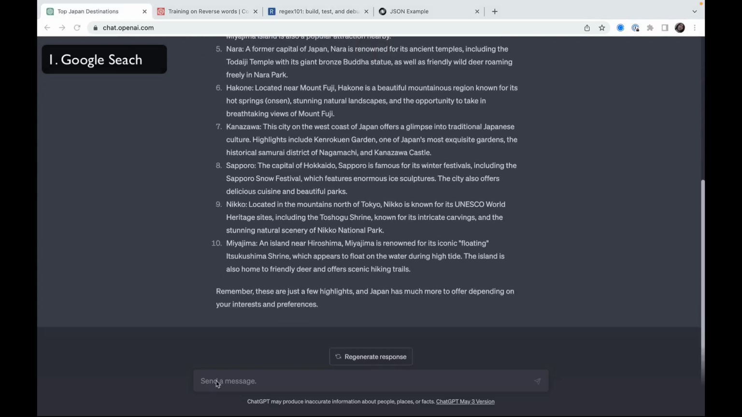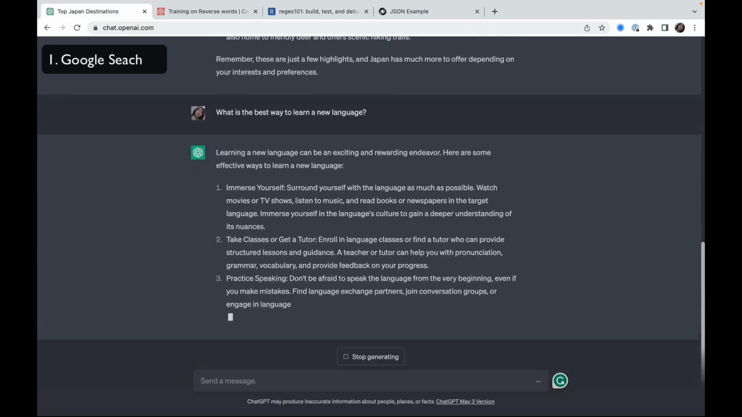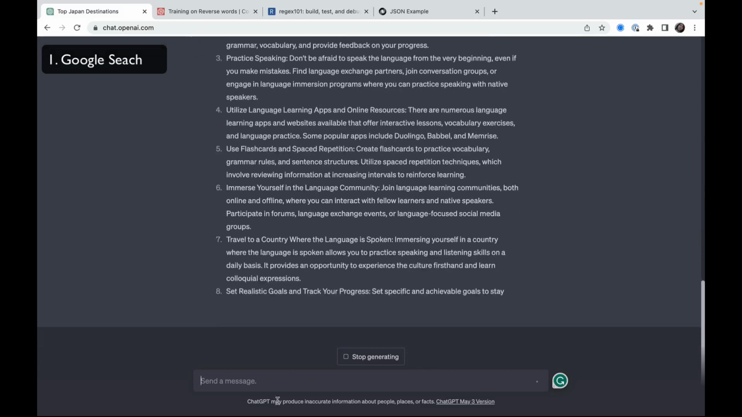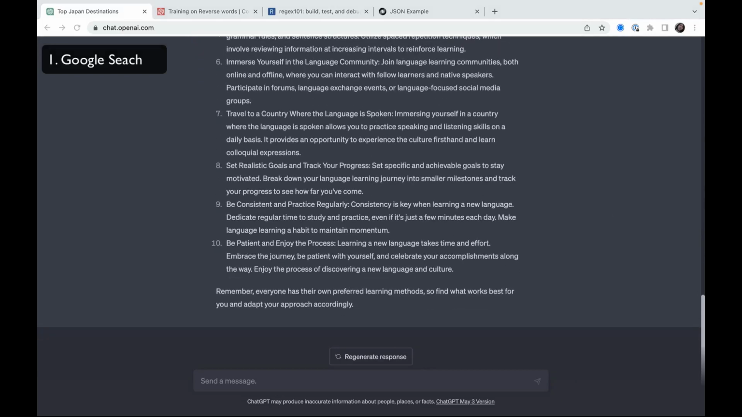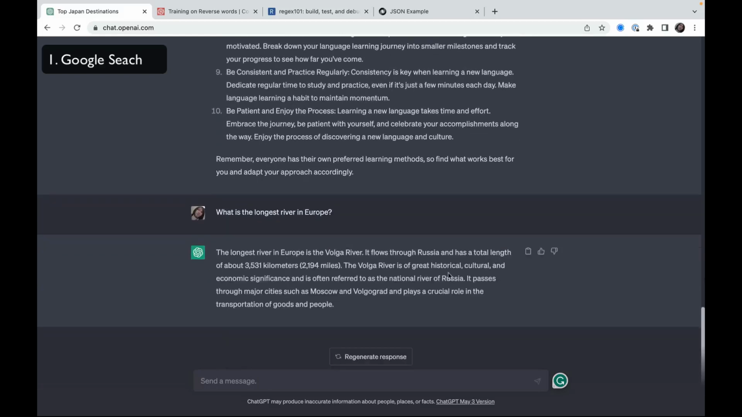Or you may also ask about some ideas on how to learn a new language. And ChatGPT, also what I like, with a very good structure, provides you ideas or a plan on how to do it. Also, you can ask very specific information about, for example, geography. What is the longest river in Europe? And it will answer, and also it will give you even the size. So that was the alternative for Google.